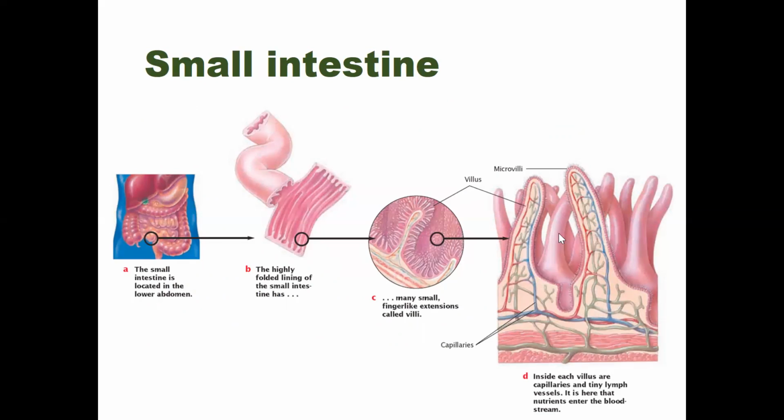What is the function of the villi? The villi absorb the vast majority of small food molecules produced by digestion. Due to the villi, the surface area is increased many times. That's why food particles can be easily absorbed through the villi.